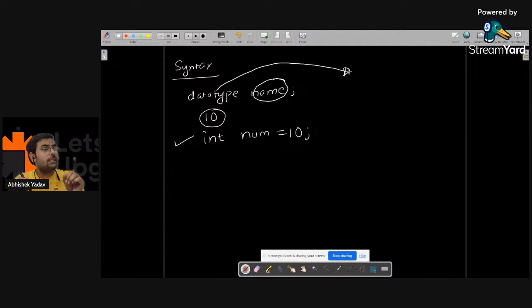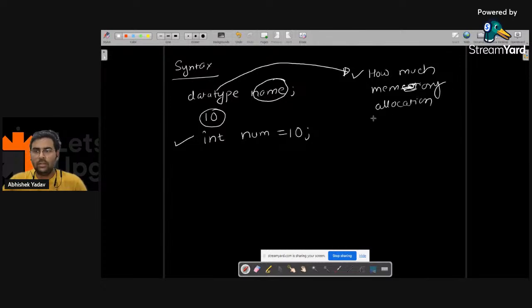The first information the data type gives us is how much memory will get allocated to the particular variable or particular data type.